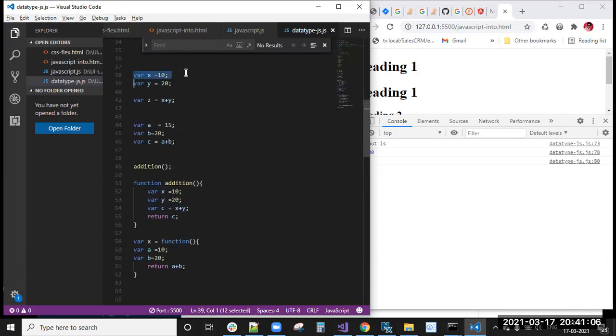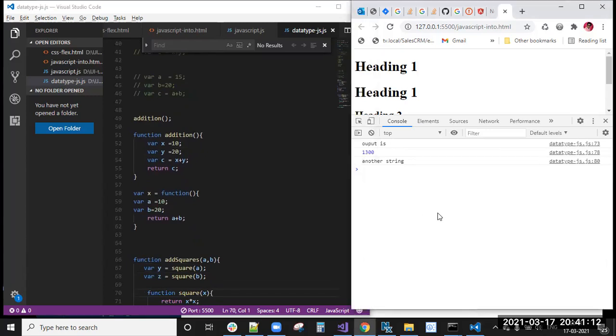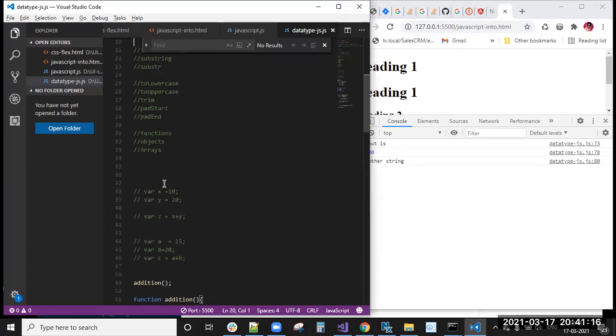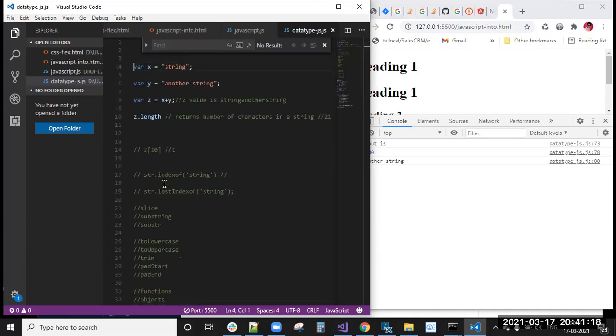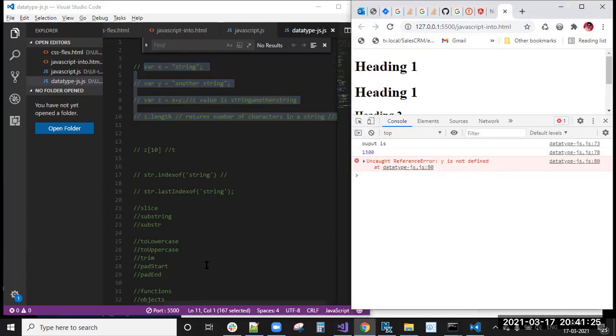Here y equal to 20 is there, and this is printed. But when I access it from outside, you can see: uncaught reference error, y is not defined.